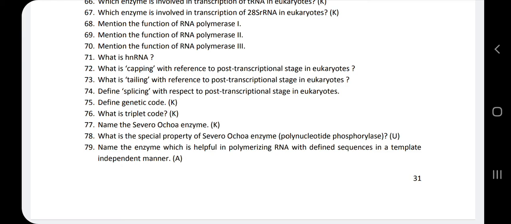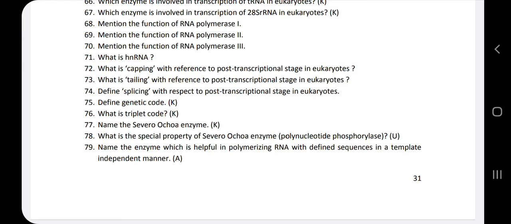The regions which do not have genetic information we call introns. The regions which carry the genetic information are called exons. Because of this, we call it the immature RNA, and this hnRNA cannot be involved in the process of translation.